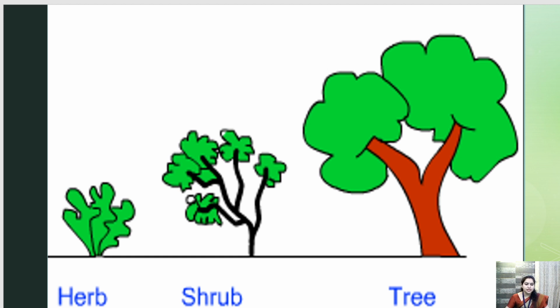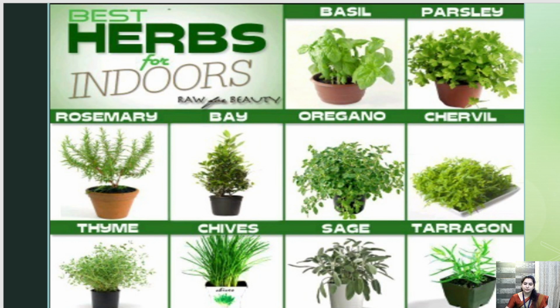Getting it? Let's see a few examples of herbs. So this basil is a herb. You can see all these examples are of herbs. They are small. They require less space. There is no several branching present in these herbs. And they are very small, like basil, like parsley. We have rosemary, bay, oregano. All these are herbs. They are smaller in size.